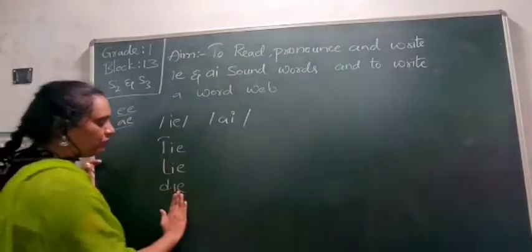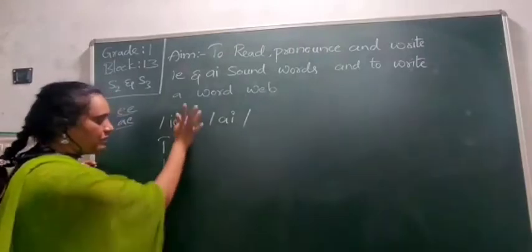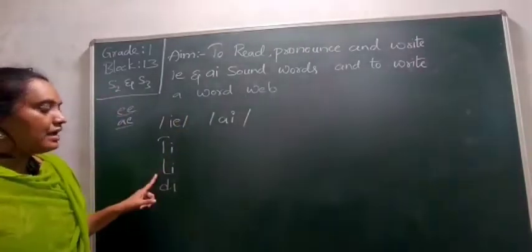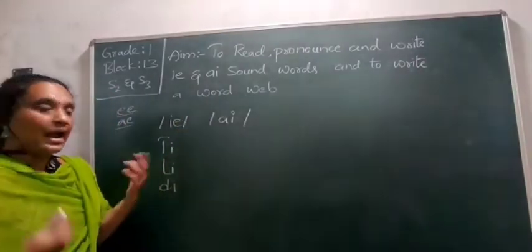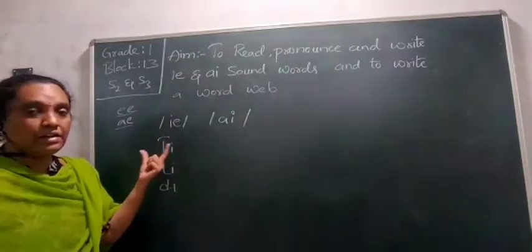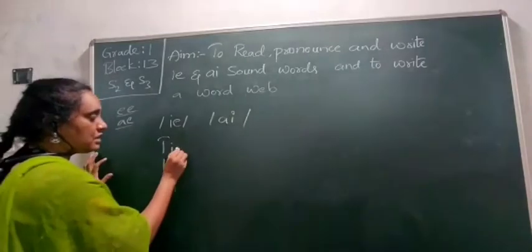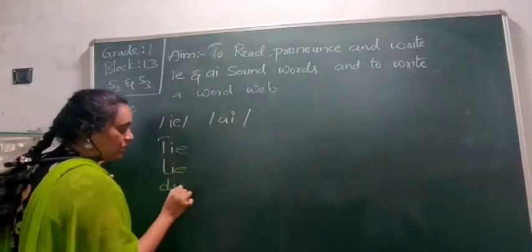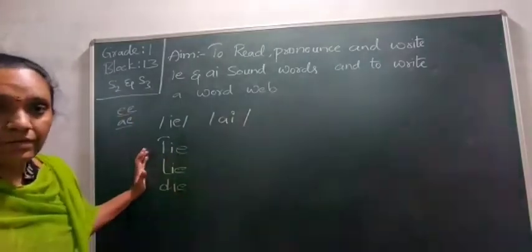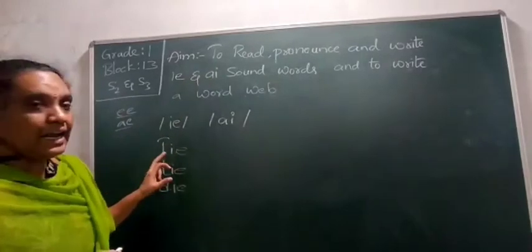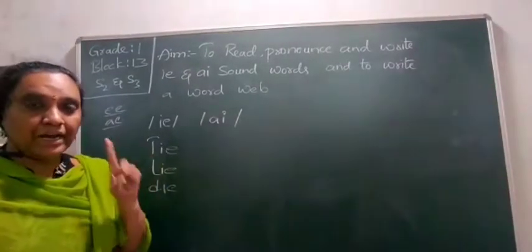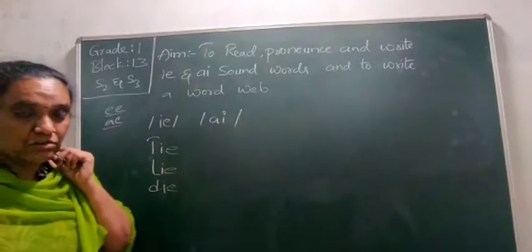If I remove the letter E, what can be pronounced? Tie, lie, die. Even if I remove E, I can pronounce it the same. So IE will make only one sound, that is the I sound, not the E sound.